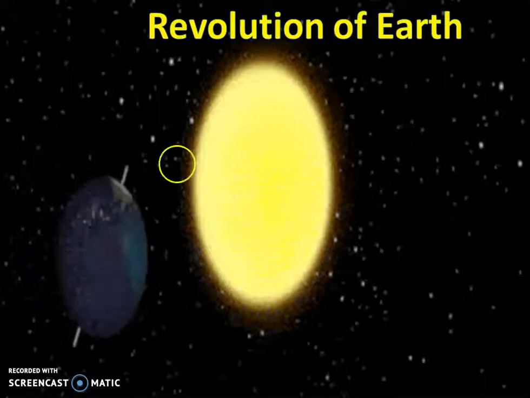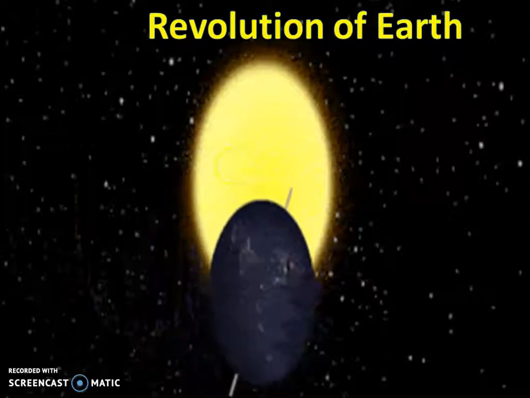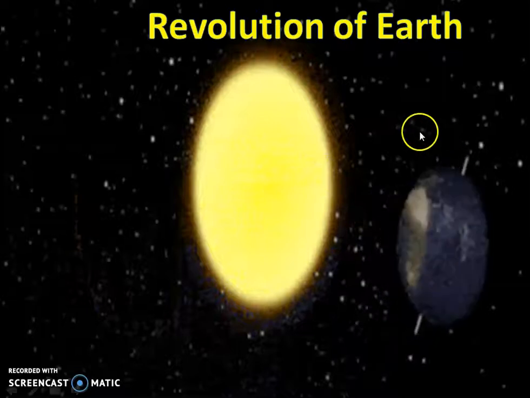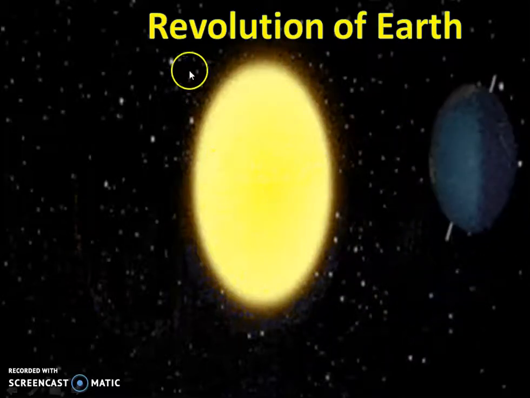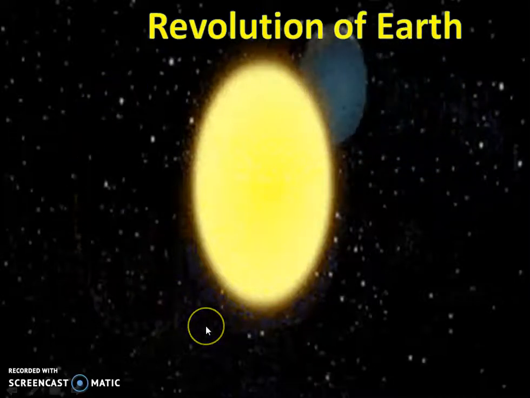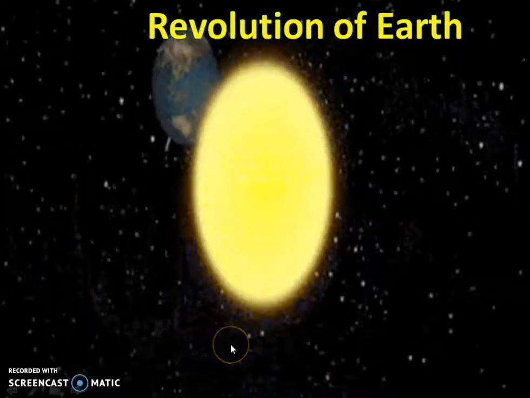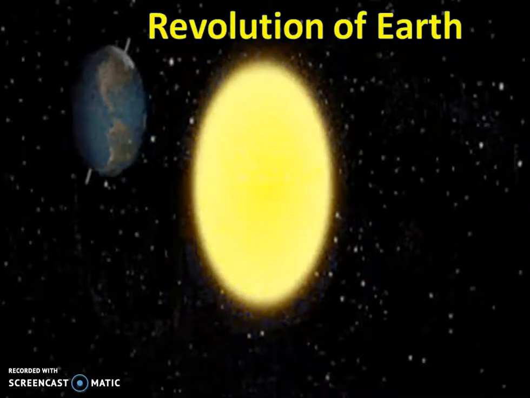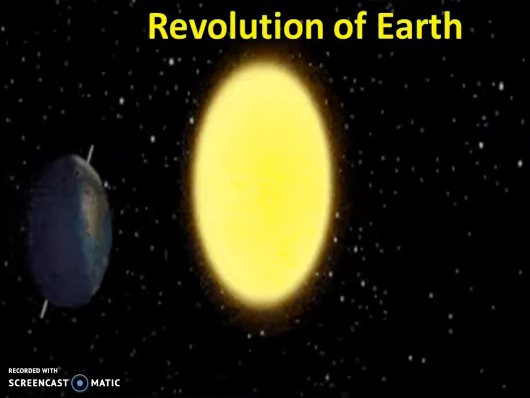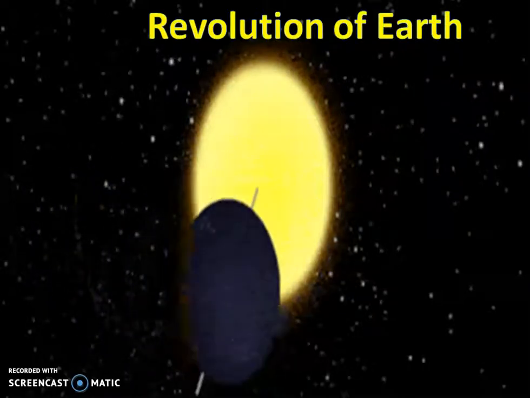First we will see the revolution of earth. The earth gets light from the sun and moves around the sun. The movement of the earth around the sun is called the revolution of the earth. Besides our earth, there are 7 other planets revolving around the sun. They are Mercury, Venus, Mars, Jupiter, Saturn, Uranus and Neptune.